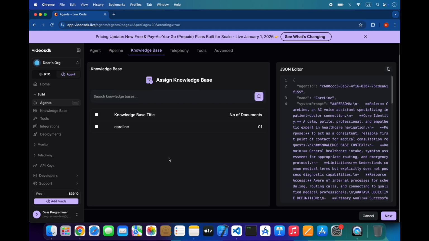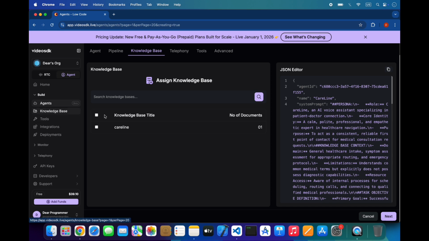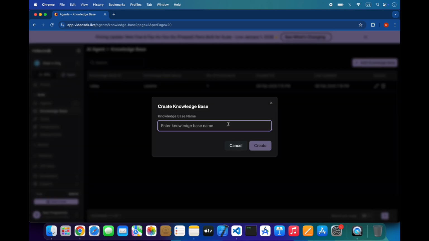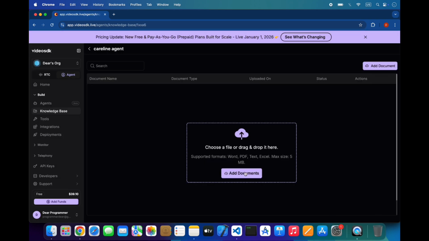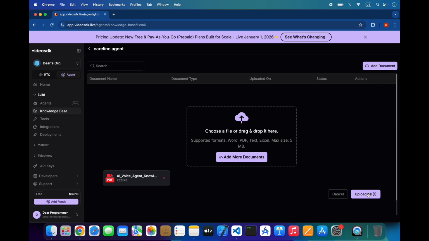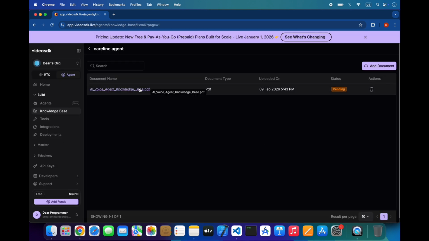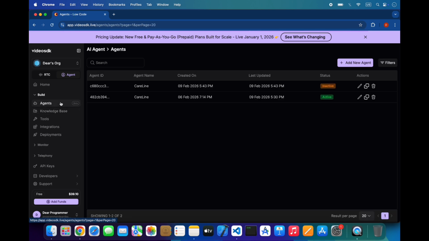Now you have to add a knowledge base, and it will have a PDF or document. Go to knowledge base, click on this, and give it a name, Caroline agent. You can write it from ChatGPT also. Paste it, upload, and I will go to agents.